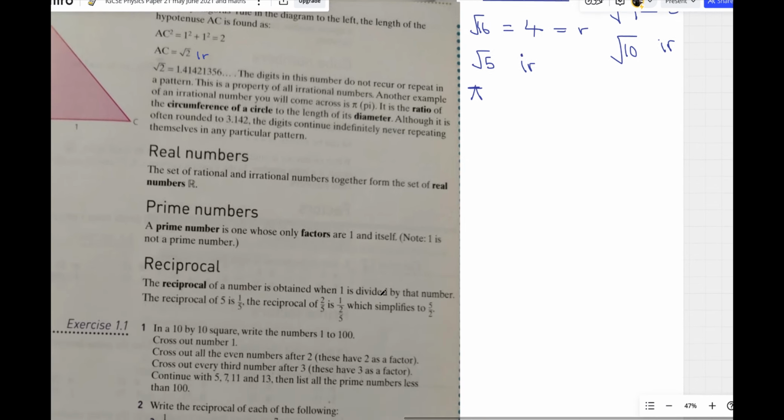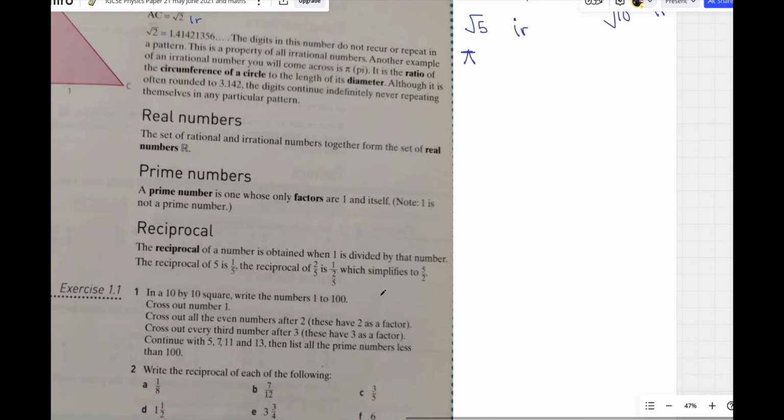Now we go to real numbers. Real numbers are the set of rational and irrational numbers put together. If I'm talking about real numbers, it's made up of two parts: my rational numbers and my irrational numbers.